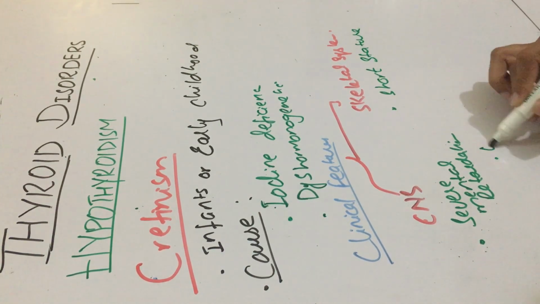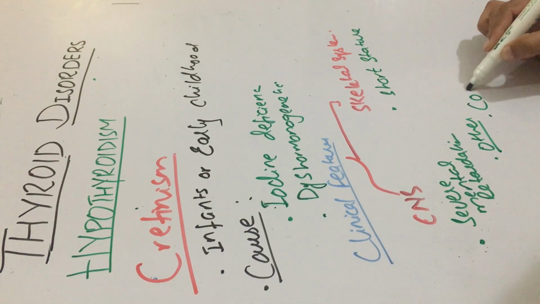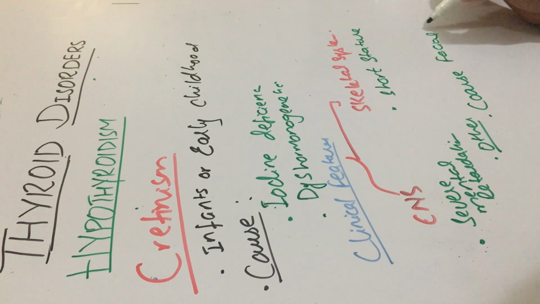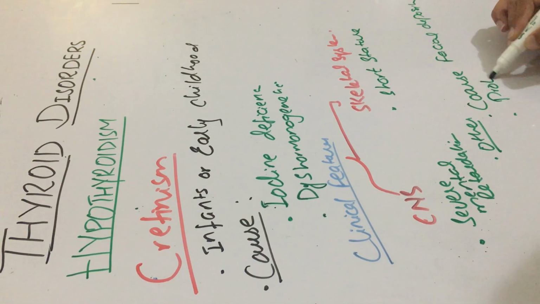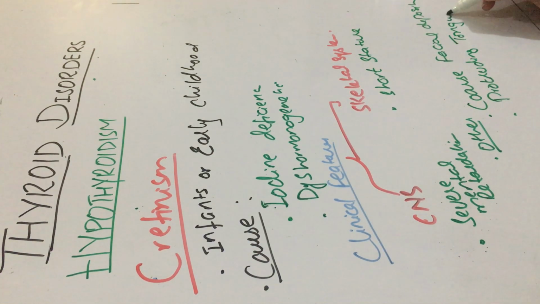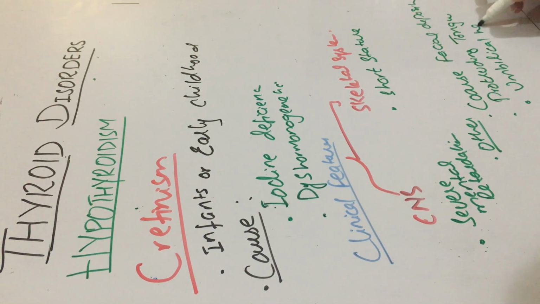And the other features include coarse facial features, and this is due to the deposition of extracellular matrix in subcutaneous tissue, a protruding, enlarged tongue, and this is due to deposition of extracellular matrix in viscera like the tongue, and umbilical hernia. So the child would also be suffering from umbilical hernia.